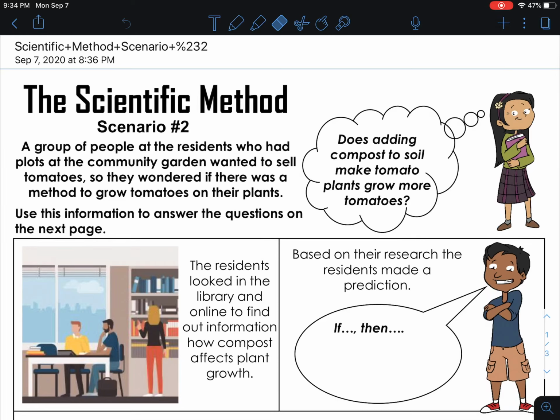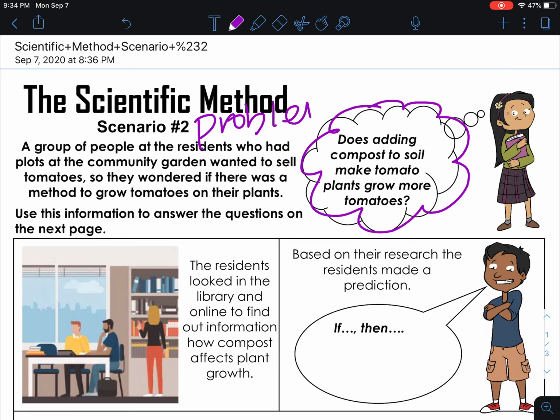Alrighty guys, back for scenario number 2. A group of people at the residence who had plots at the community garden wanted to sell tomatoes. So they wondered if there was a method to grow tomatoes on their plants. So that was their question. They're like, does adding compost to soil make tomato plants grow more tomatoes? So this is their problem. Or this is their question, right?